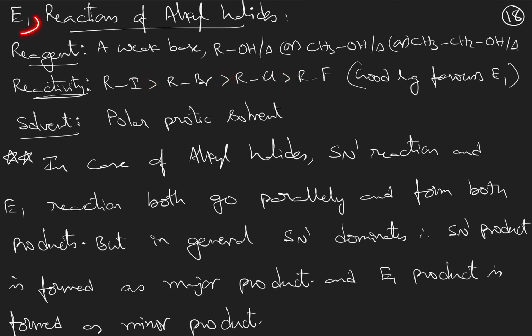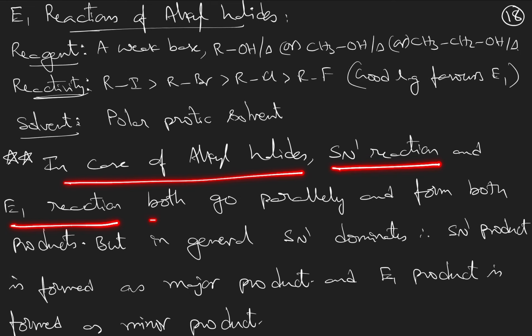And as it is a unimolecular elimination reaction, all unimolecular reactions need polar protic solvent. Then a very important point you see here: in case of alkyl halides, SN1 reaction and E1 reaction both go parallelly, both happen simultaneously, both compete with one another and form both products.